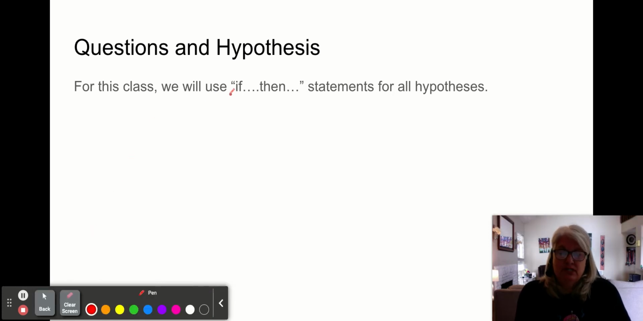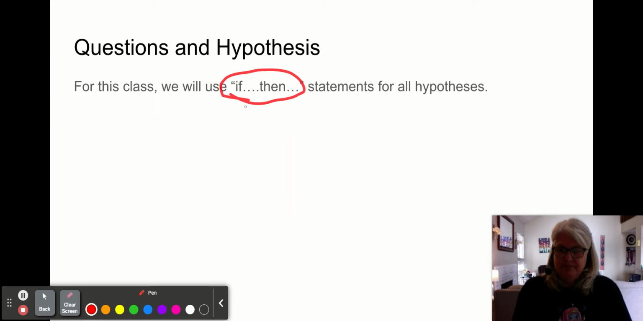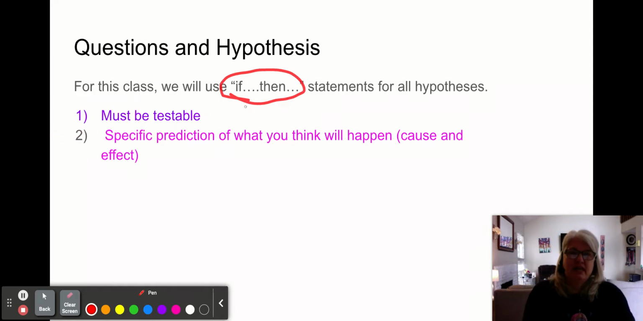So we're going to use an if-then statement. Now, eventually we'll add the because, but to start, let's just practice our if-then statements. Okay, so there's two things that all your hypotheses have to be. So this is what makes a good hypothesis. Number one, it has to be testable.